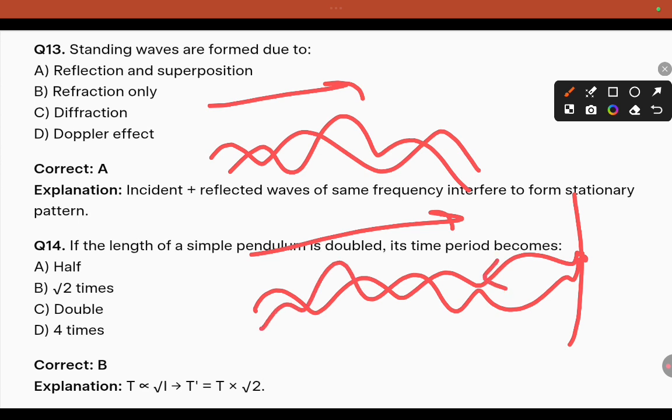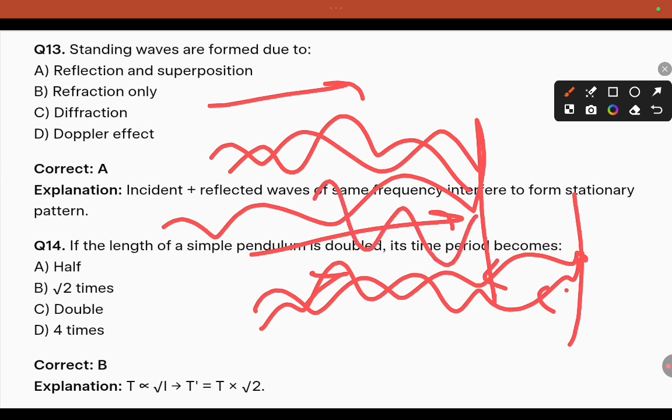Because of reflection, this is the incident wave and this is the reflected wave. Incident and reflected waves of the same frequency are superimposed, and because of this superposition we get a standing wave. That is answer A.